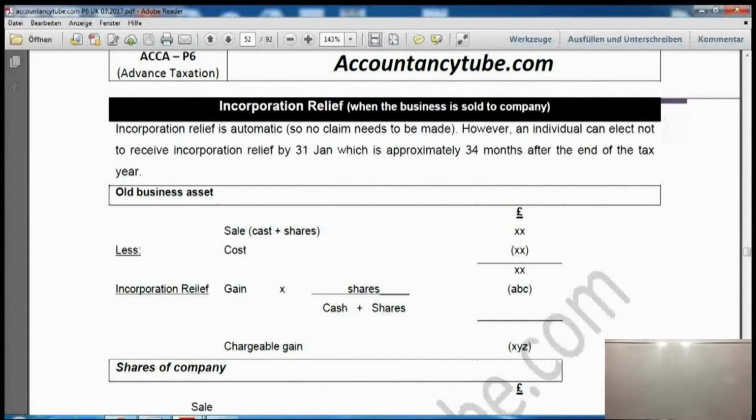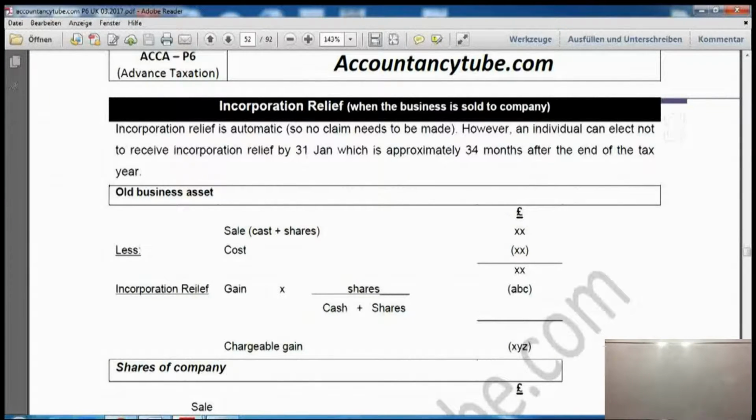Now, out of that gain, you can deduct the incorporation relief. How can you do that? You will take the gain, which is X in our case. So you'll take the gain multiplied by shares over cash plus shares. I hope you can understand that a gain is only available on the shares. It is not available on the cash. That would be our incorporation relief, and after deducting that, the net amount will be chargeable to capital gains tax.